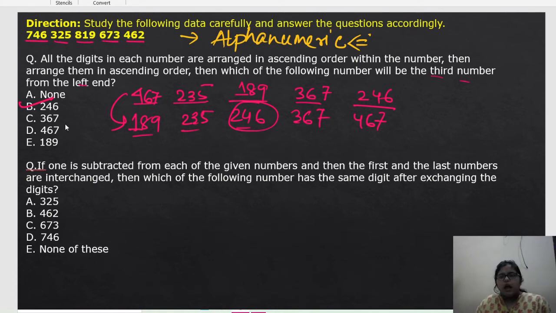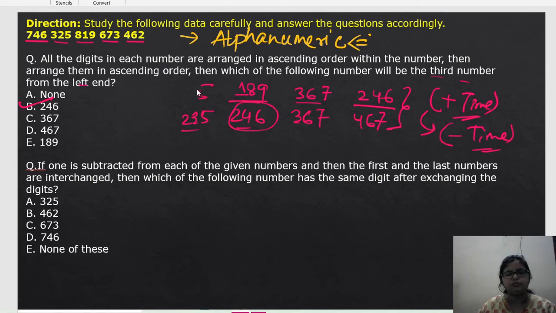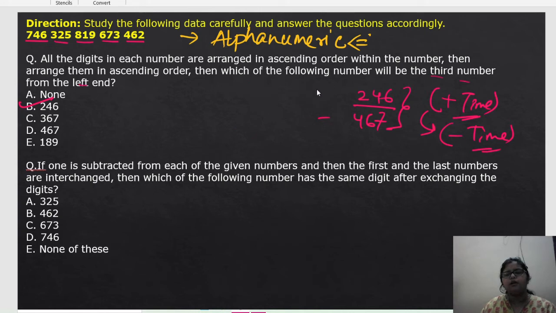Now see, if we do it like this, it will take some more time. So how can we save the time? See, we can solve it directly like this. This is the normal basic method. Now you can solve in the basic method. Okay.